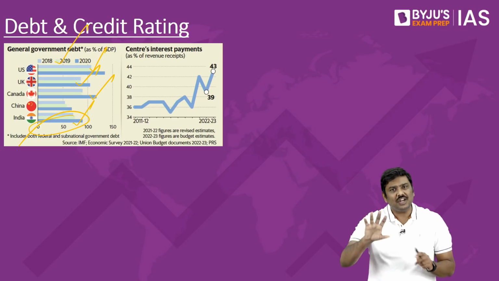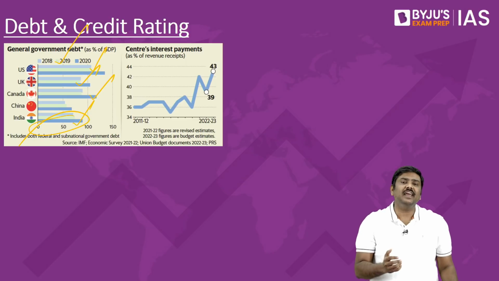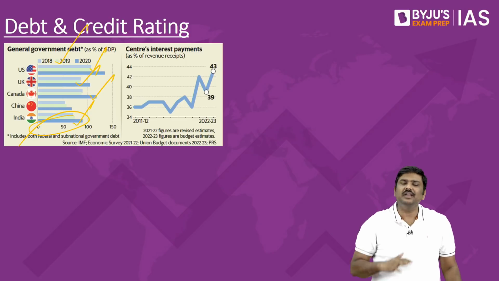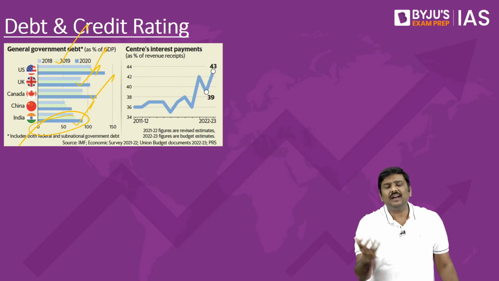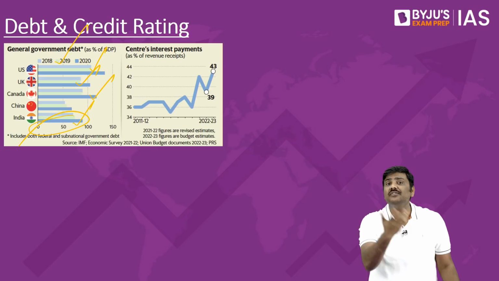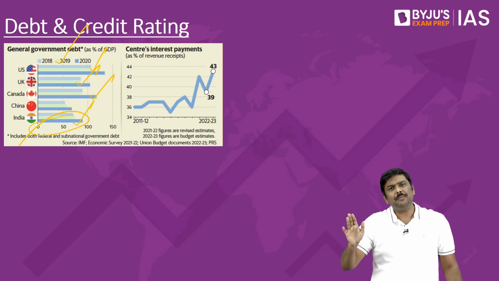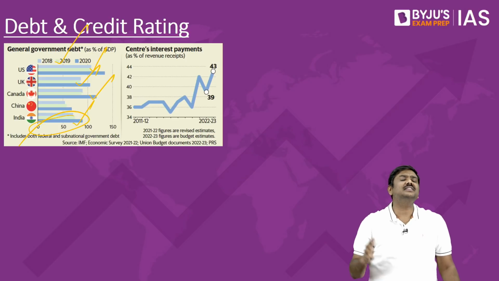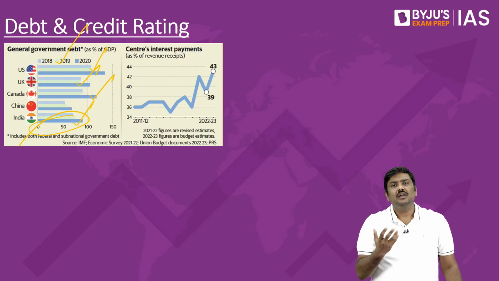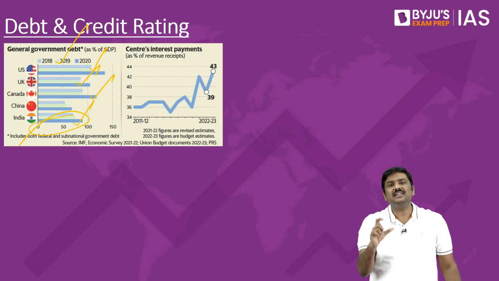Now, what is the concern generally raised by these credit rating agencies whenever the debt to GDP ratio increases? Should we be concerned? Should the Government of India be concerned with respect to debt to GDP ratio? Definitely yes. Whenever the debt to GDP ratio increases, it is always a concern for the economy. Why? The debt to GDP basically represents the ratio of how much money you need to repay compared to how much money you are generating in the domestic market.